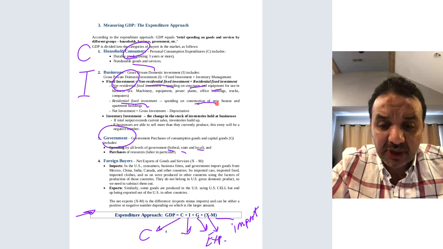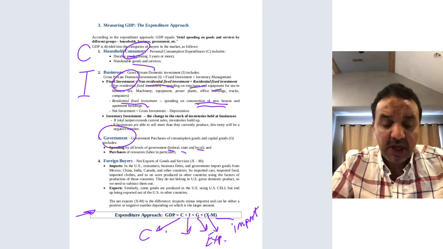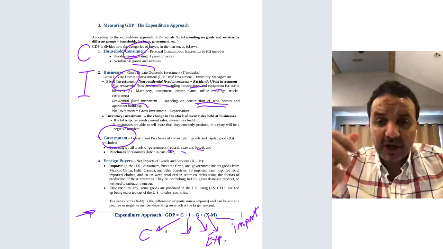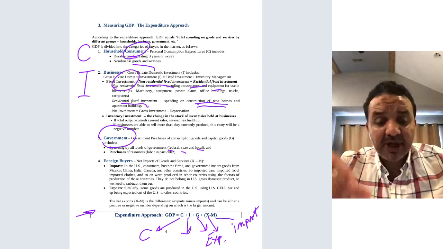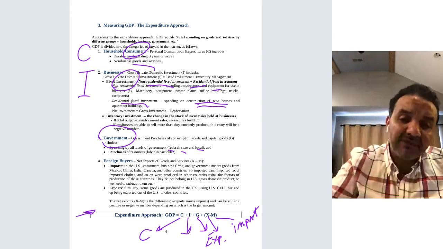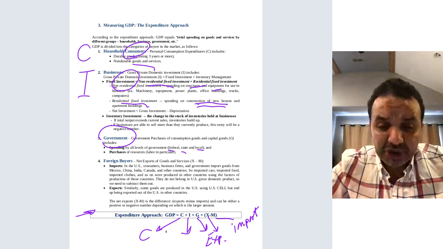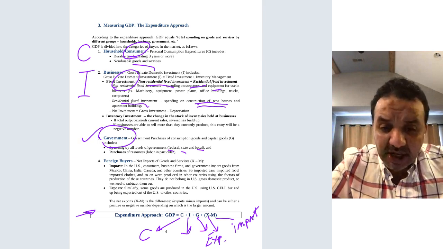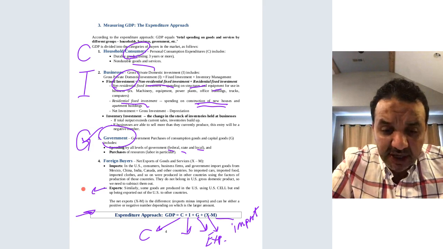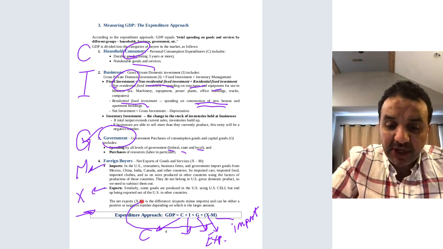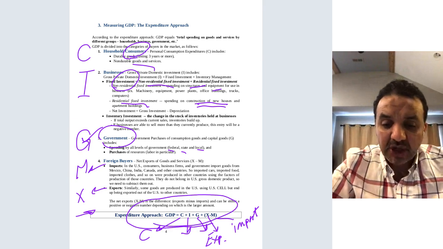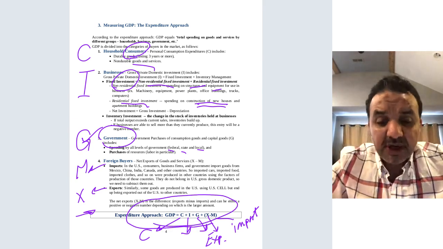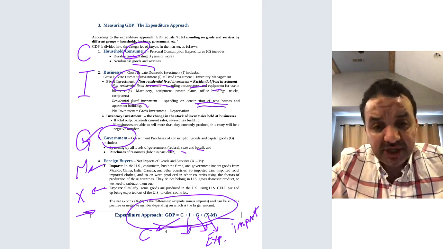Residential includes spending on the construction of new homes. So if someone constructs a new home, this will be part of the investment part of the US GDP. I already explained government spending, which is G, and export is X, and import is M. So we end up with this final formula: consumption plus investment plus government spending plus export minus import.